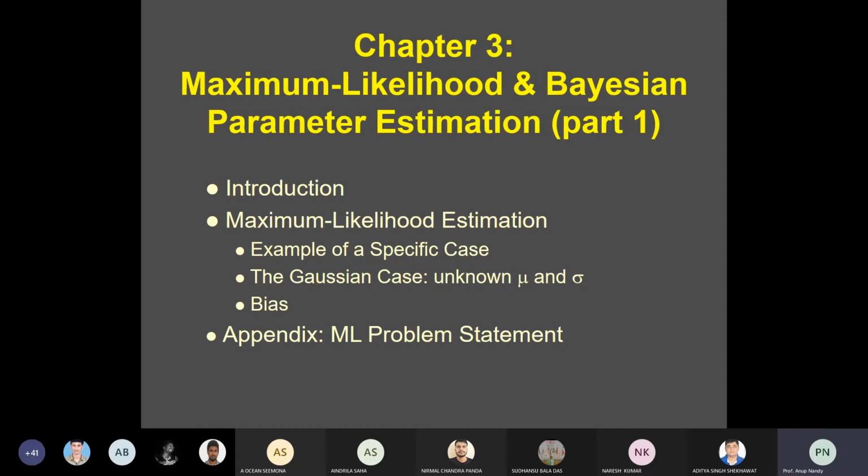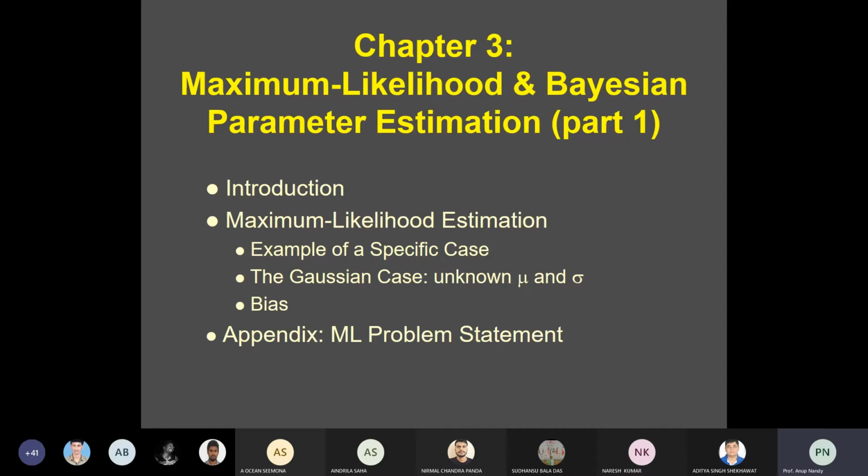The values are fixed but unknown, and the best estimate that you are going to find is the one which maximizes the probability of obtaining the samples, that is, the observations which are actually observed. The samples that you have best describe this distribution.